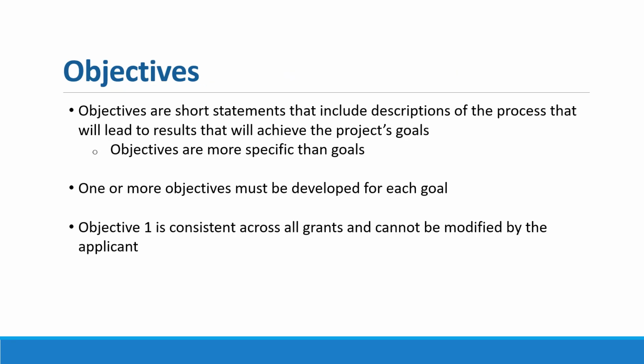After the goals come objectives. The objectives are short statements that include the descriptions of the process that will lead to the results that achieve the project's goals. They are more specific than goals, and one or more objective must be developed for each goal. Objective 1 is consistent across all grants and cannot be modified by the applicant as it contains administrative and reporting requirements that are common to all DPR grants.